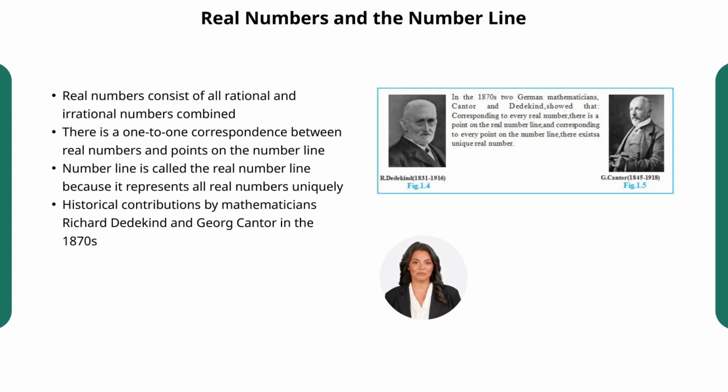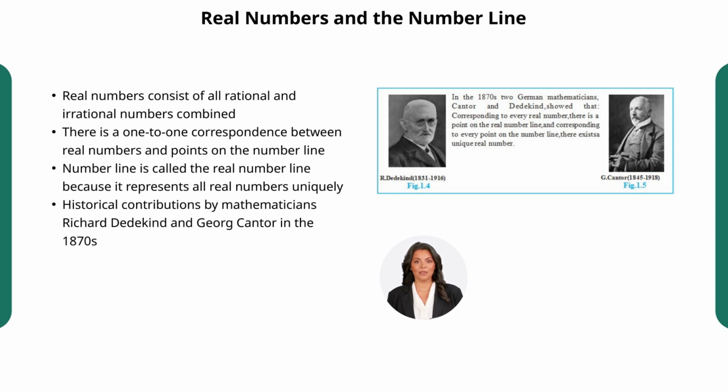This means that for every real number you can imagine, there is exactly one unique point on the number line that matches it, and vice versa. Every point on this continuous line belongs to exactly one real number. This one-to-one matching, or as mathematicians call it, a bijection, guarantees that the number line is not just a line with some dots, but a complete continuum holding infinitely many numbers, including all those tricky irrational ones.